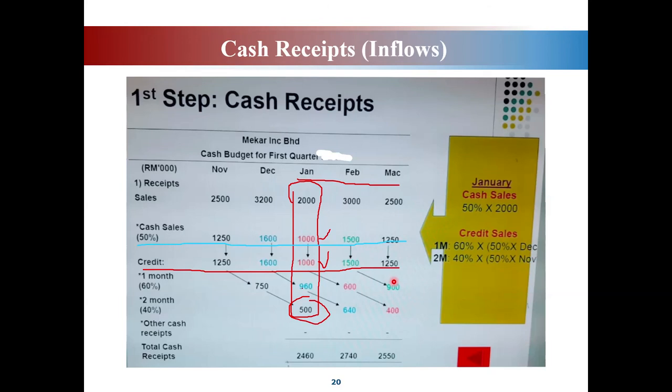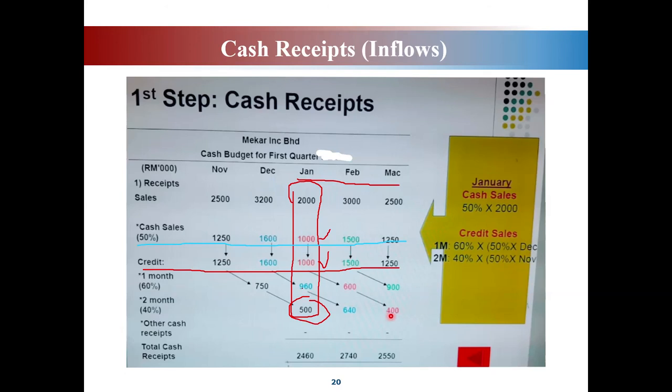But we are going to look at this one, credit sales for previous month. Where do you get 900 ringgit? 900 ringgit just now is 60% of previous credit sales, which is in February. So credit sales is 1,500. So 60% out of 1,500, you will get 900 just now. This is for the previous first month.